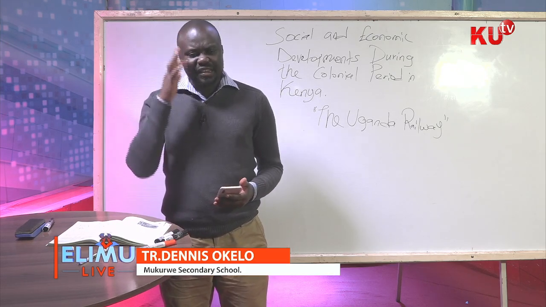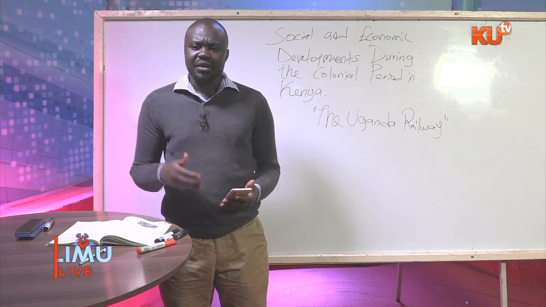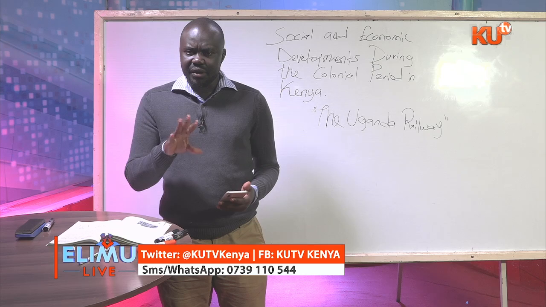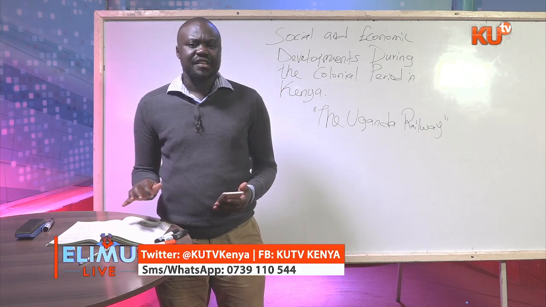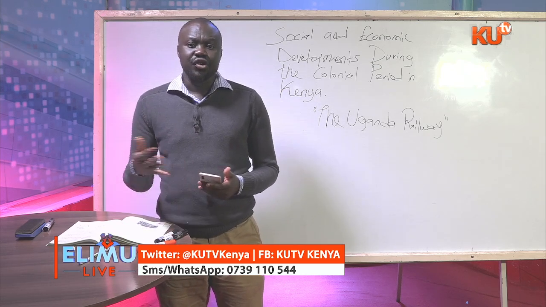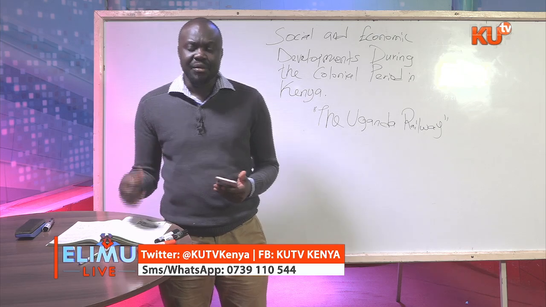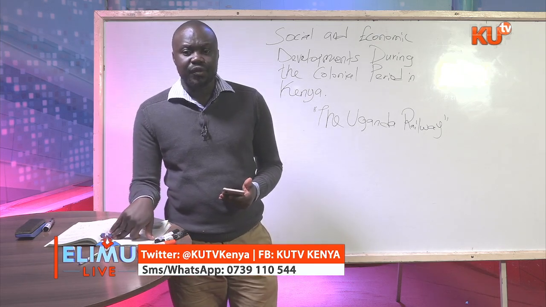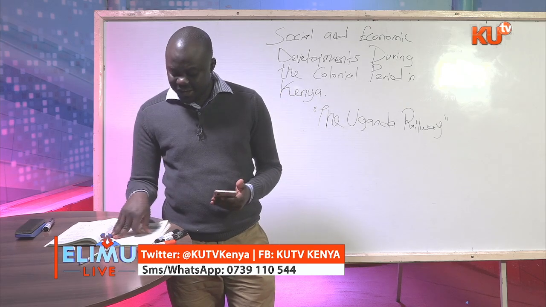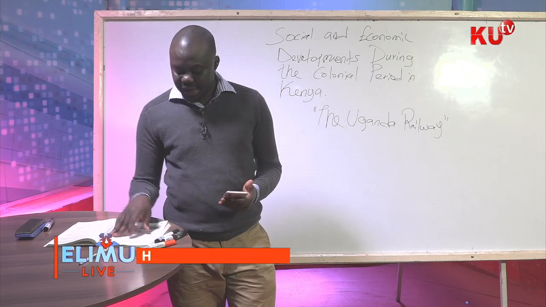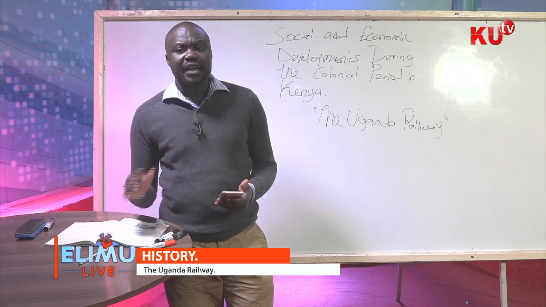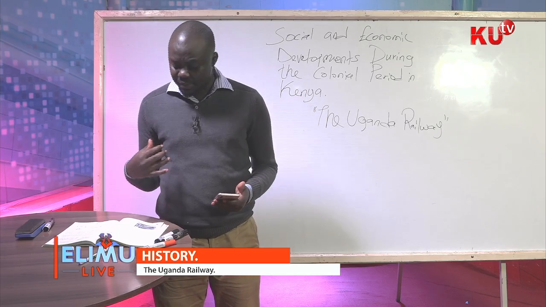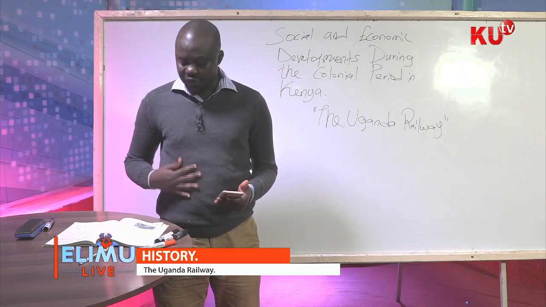Now, tropical diseases are diseases that affect the areas between the Tropic of Cancer and the Tropic of Capricorn, along the equator. Those diseases are very dangerous for people who have not built the immune system that can enable them to survive this region. So diseases like malaria, sleeping sickness, and diarrhea are very common in this region. They affected the workers and rendered many of them ineffective during the work.